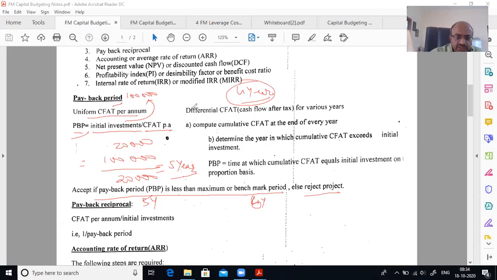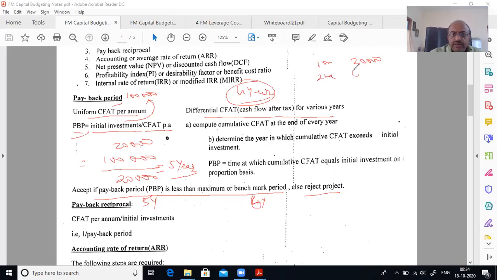The same logic applies when differential cash flows are involved. Then you have to take the cumulative each year. There is no discounting here, mind you. You are taking each year separately. Year zero is 1 lakh outflow. First year you get 20,000.